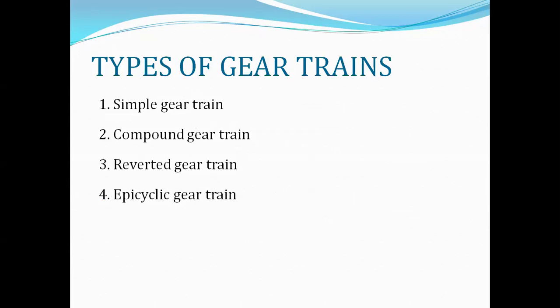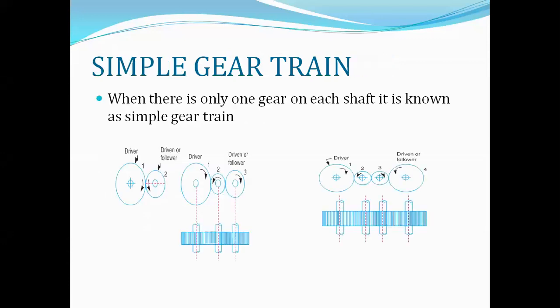Basically, gear trains are divided into four types: simple gear train, compound gear train, reverted gear train, and epicyclic gear train. So first we discuss the simple gear train. When there is only one gear on each shaft, then it is known as simple gear train. The gears are represented by their pitch circle.